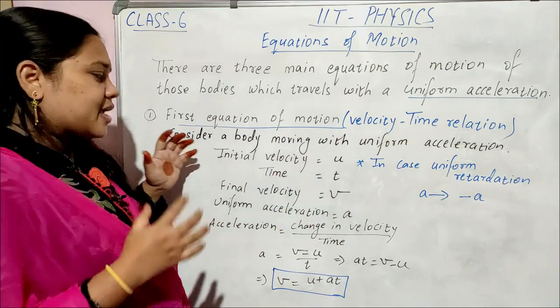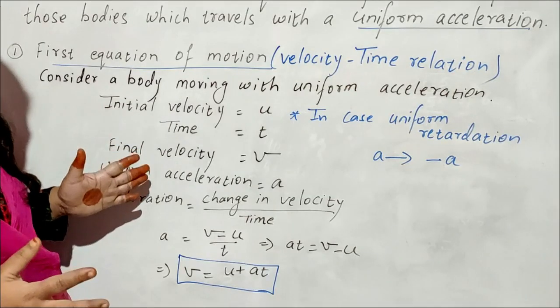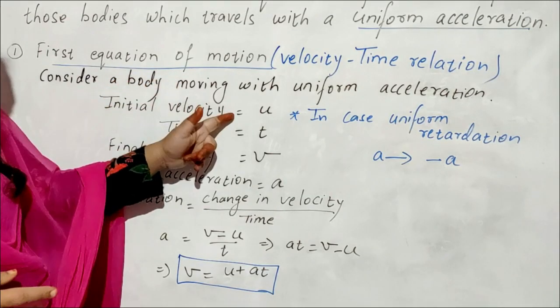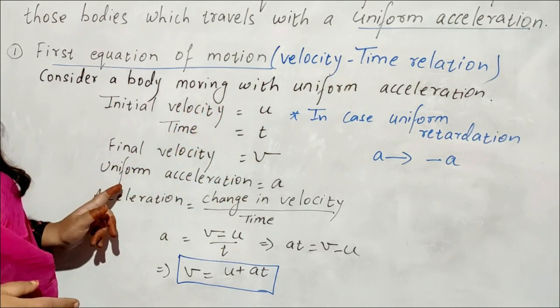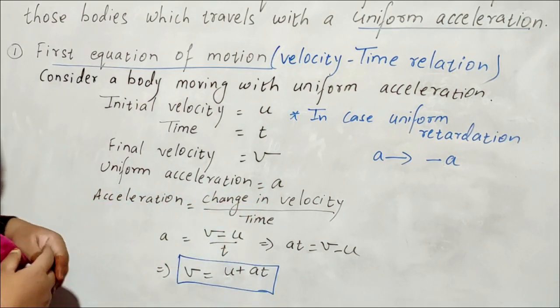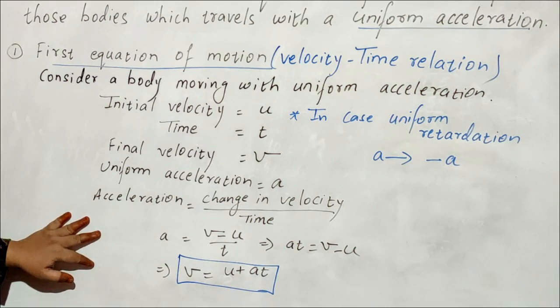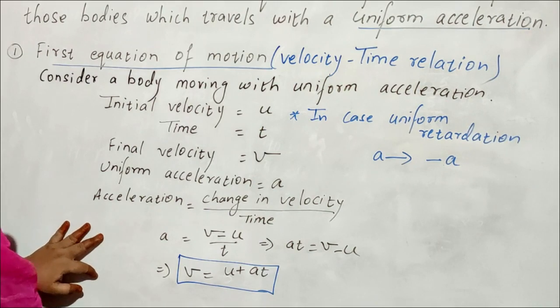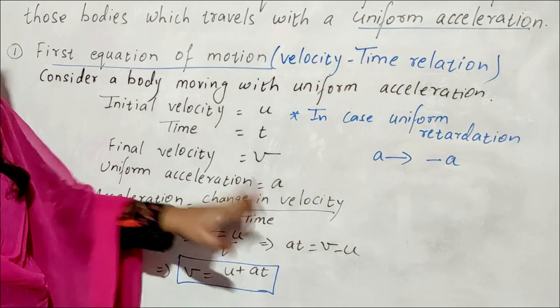Okay. So a body moving with uniform acceleration, initial velocity is u, time taken t, final velocity v, and acceleration is a. Then acceleration, we already discussed, children: acceleration is the rate of change of velocity with time. What is the formula? Change in velocity by time taken. Acceleration is equal to change in velocity by time.